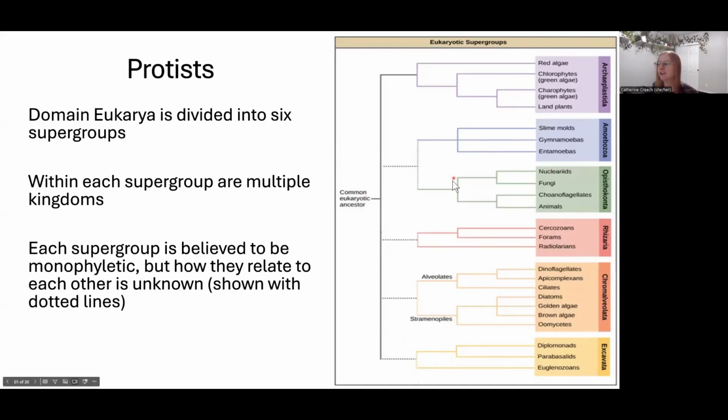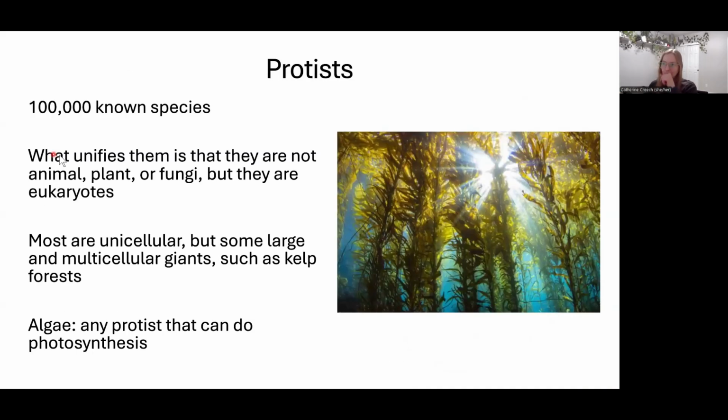We're pretty firmly believing in these lines. We feel like these associations are good, but these dotted lines are kind of a question mark. So we don't know who arose first, but we do know they all arose and they're all related to each other and they all have really interesting characteristics. So let's get into each group.